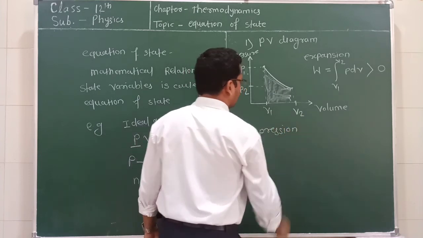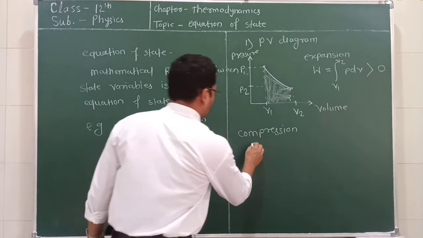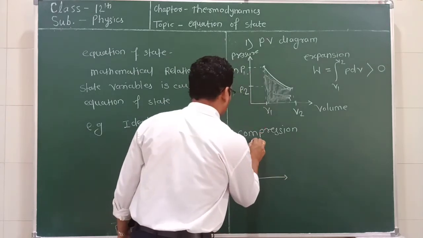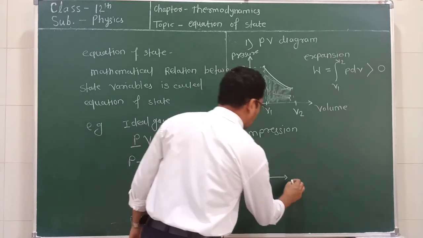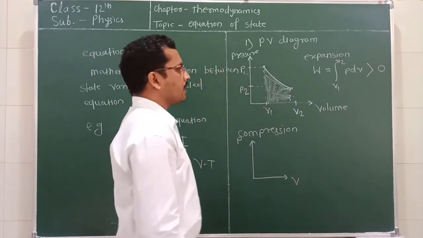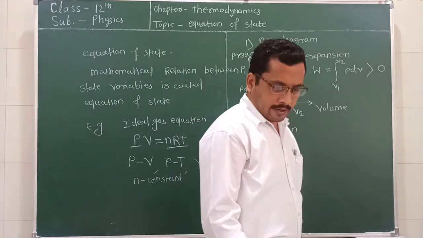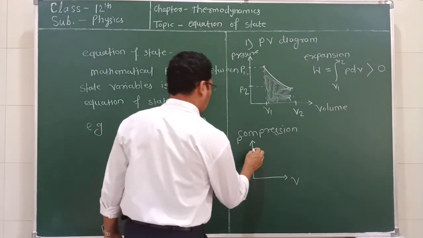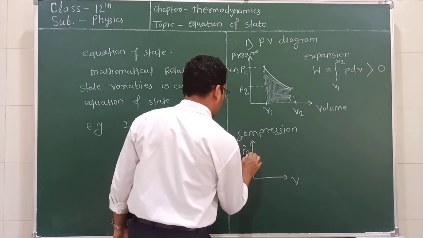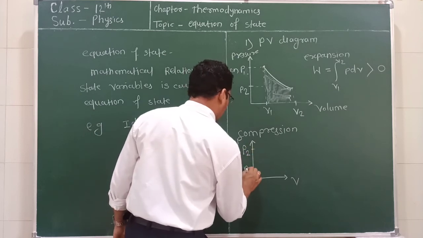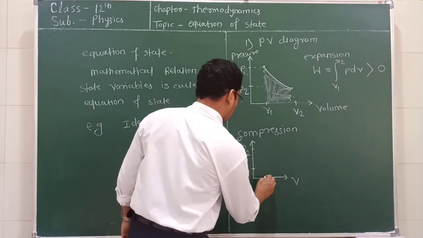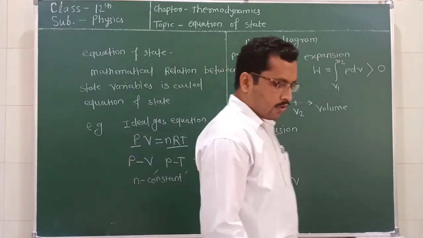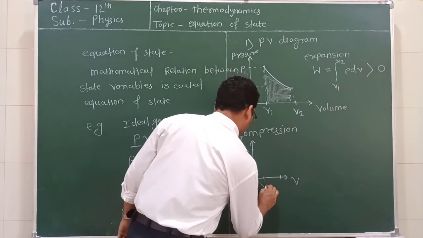What happens in the case of compression? We draw a simple diagram here. This is pressure and this is volume. In the textbook, page number 85, it is given as 4.11b. So here this is P2 and this is P1, and this is V2 and this is V1.